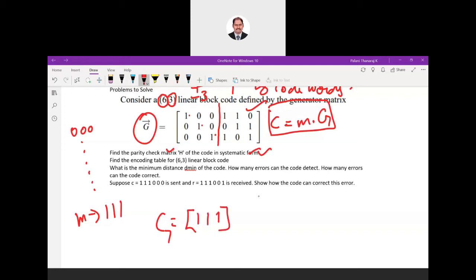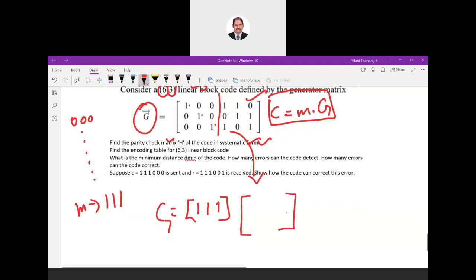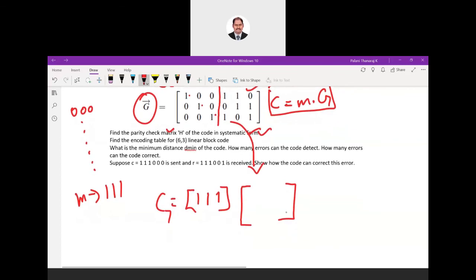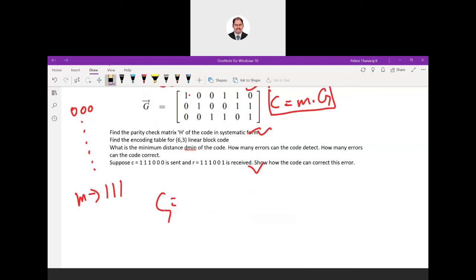What is our G matrix? So this is the G matrix, and the message comes here. Now we try to do the multiplication. Let me do this multiplication and write here itself. For better understanding, I'm just doing it for one code word. In the exam, I have to do it for all the code words. So here we have the message, which is 111. You just multiply.